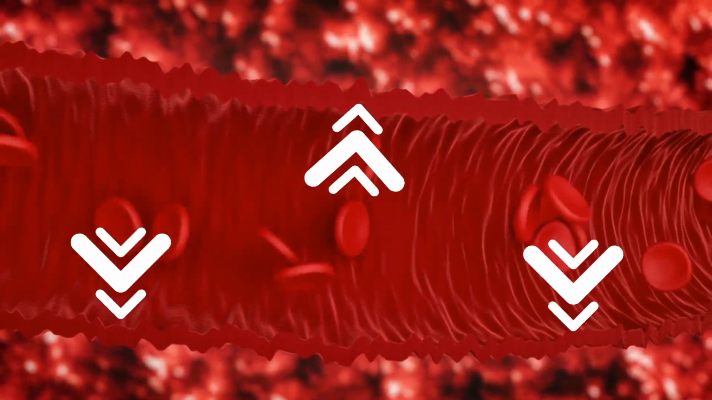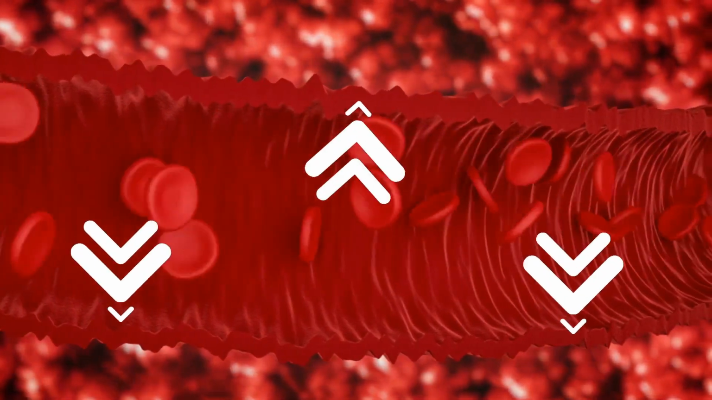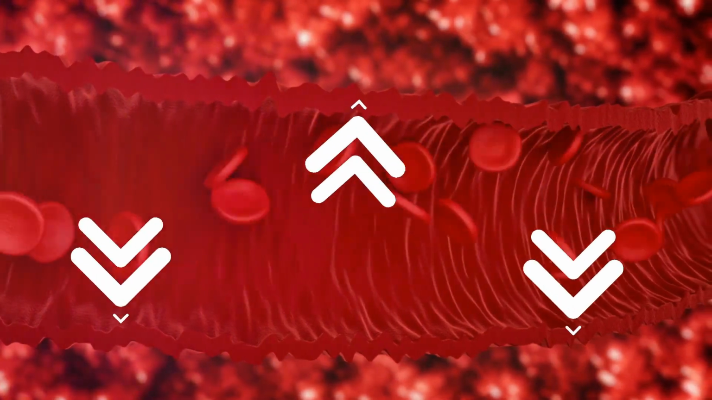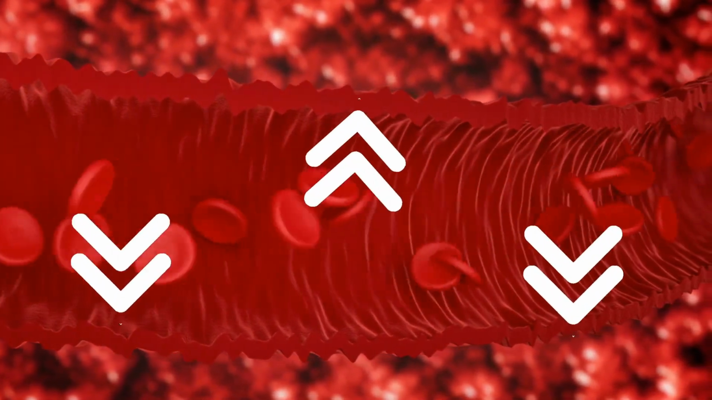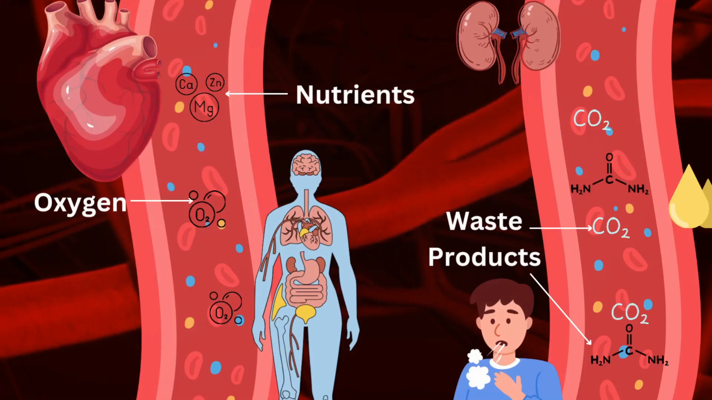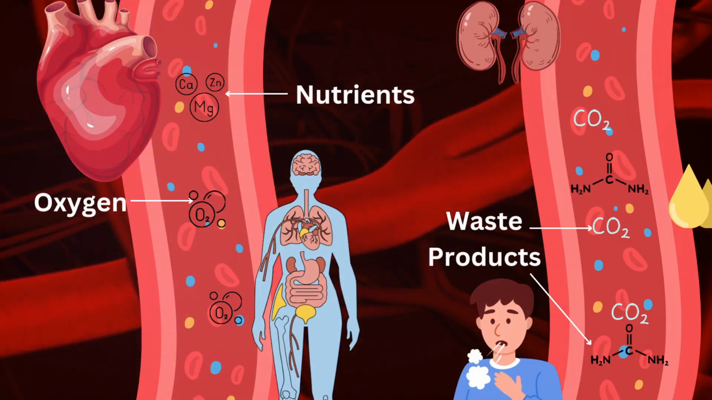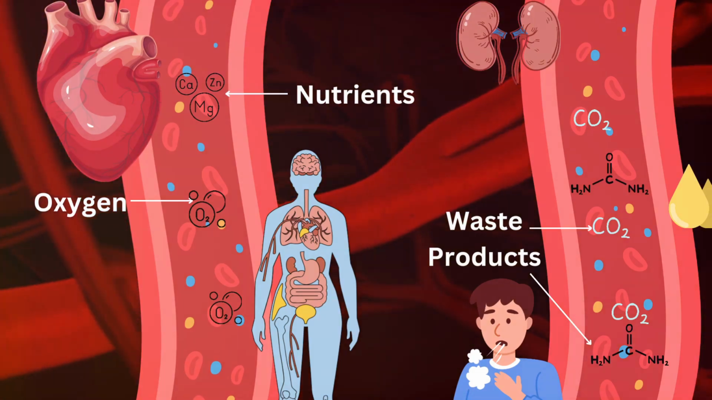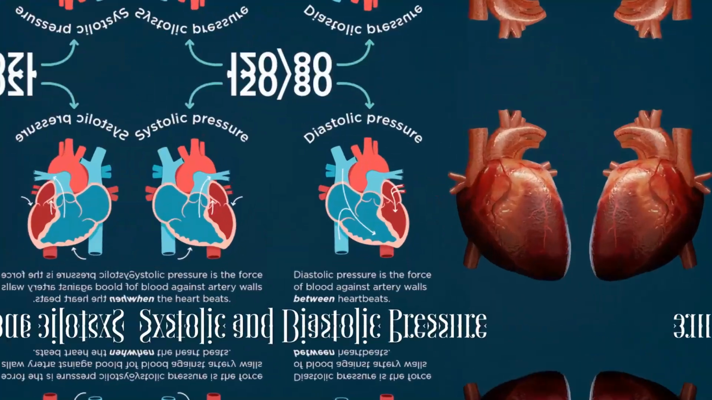Blood pressure is a critical physiological parameter that reflects the force exerted by circulating blood on the walls of your blood vessels. This is essential for delivering oxygen and nutrients to your tissues and removing waste products. Blood pressure is measured in millimeters of mercury, or mmHg, and it's expressed as two numbers.